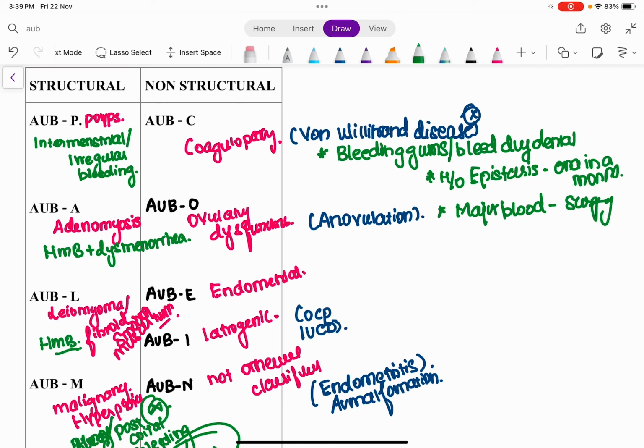So all these will approach us towards the diagnosis of any coagulopathy, and we also need to rule out whether there was any family history of coagulopathy being present in this patient.